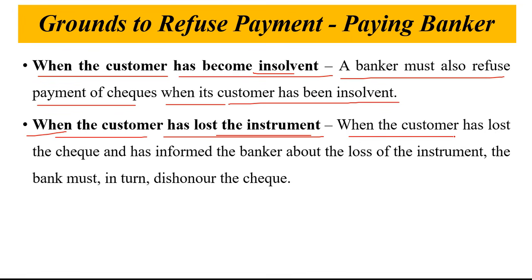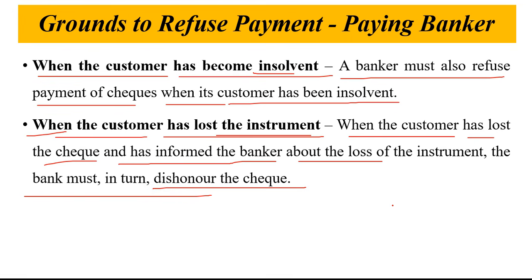When the customer has lost the check and informs his bank, then the bank can stop the payment, or refuse to make the payment, or in turn dishonor the check. If the customer informs his bank that my check has been lost, the bank will immediately stop the payment of that check. Clear?